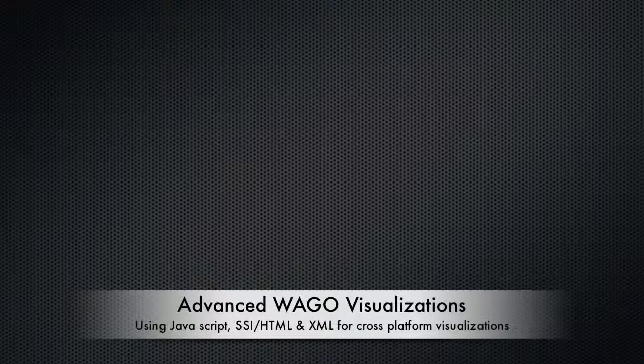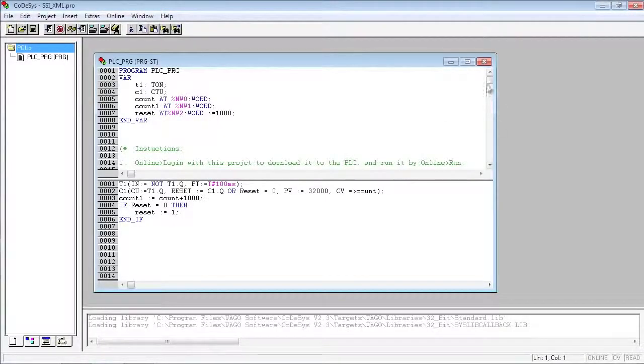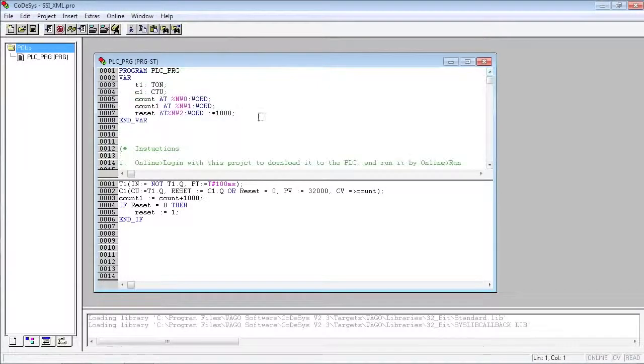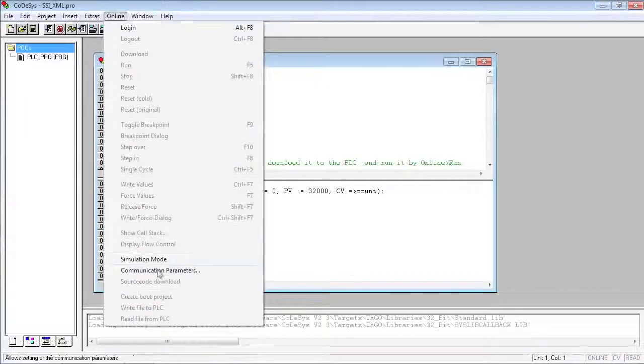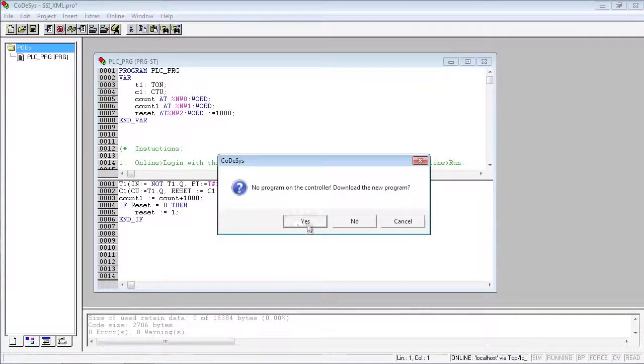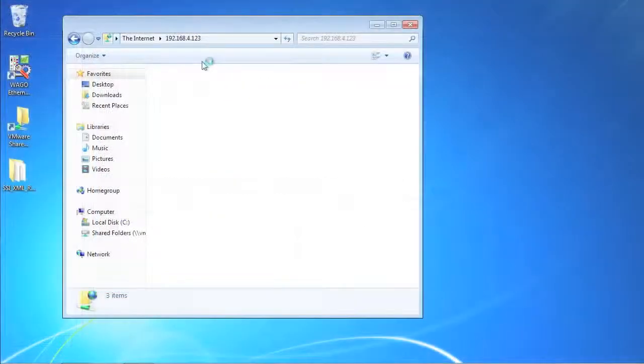This tutorial will cover WAGO's advanced visualization capability. I'm going to open up a program here, and you can see I just have a couple variables that I'm incrementing, MW0, MW1, and MW2. And I'm just going to go online and download this to the PLC here. I'm going to run the program, and you can see the numbers increasing here at 100 millisecond update time.